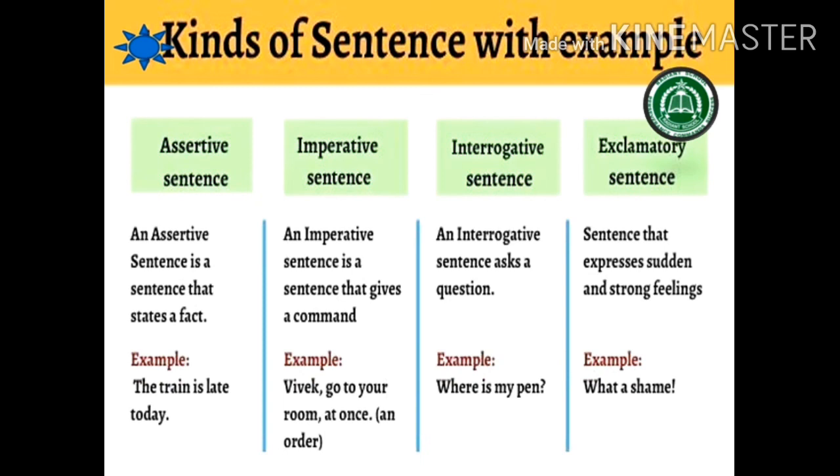Now these are all the kinds of sentences that we have done: assertive sentences, and they have subcategories of affirmative and negative. Example is also given. Imperative, interrogative, exclamatory, and the fifth type is optative sentences. Optative sentences express a wish or a prayer.